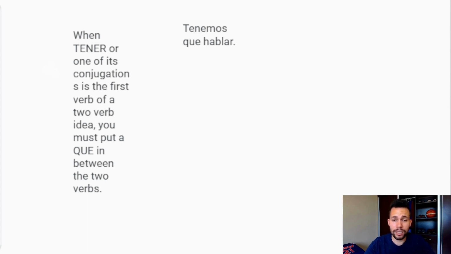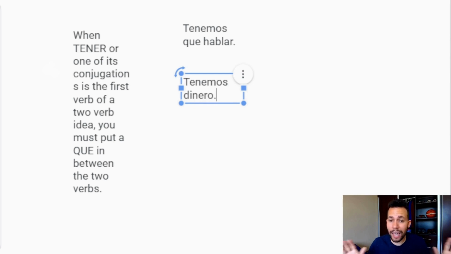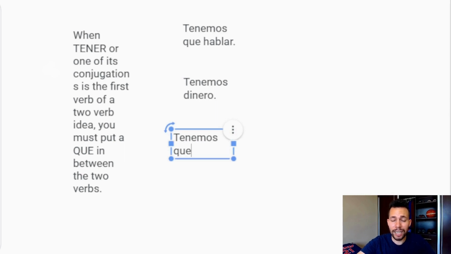And only when tener is the first verb of a two verb idea, when it's followed by a verb. For instance, if you say something like tenemos dinero, we have money, there's no que in between because dinero is not a verb. But if you say something like tenemos que ganar dinero, we have to earn money or we have to make money, well, then you have to put the que there because ganar is a verb and a conjugation of tener is being followed by a verb.